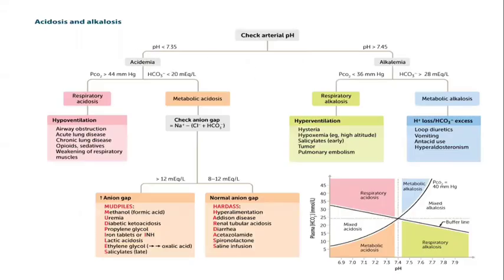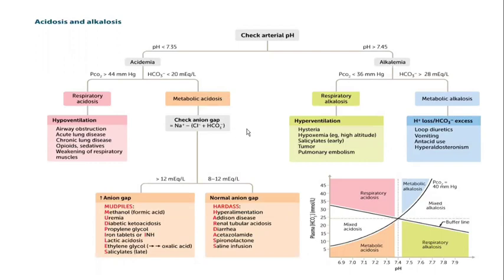Then this is the format. First, for a summary, check the arterial pH. If it is less than 7.35, it is acidemia. Then look at the PCO2. If it is more than the normal level, it is a respiratory acidosis. It may be due to hypoventilation, that is airway obstruction, acute lung disease, COPD, opioids, and respiratory muscle weakness. If acidemia and the bicarbonate is low, it can be a metabolic acidosis.